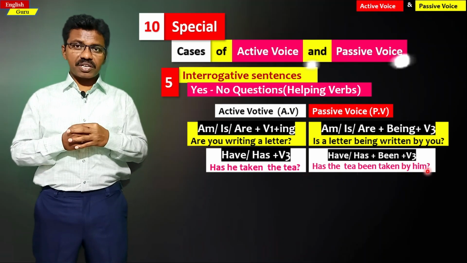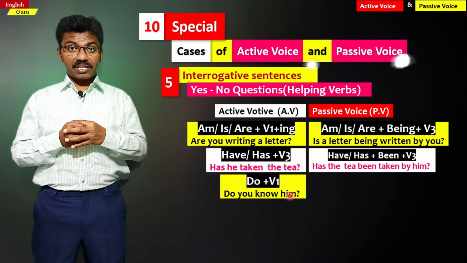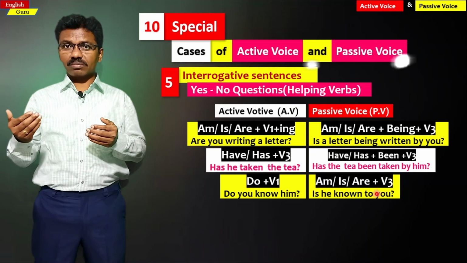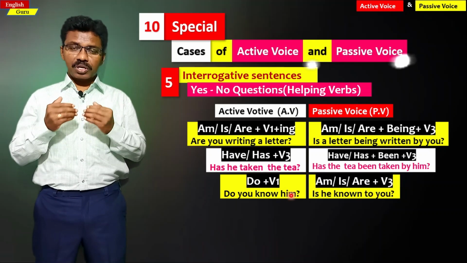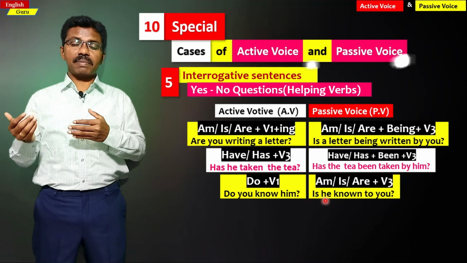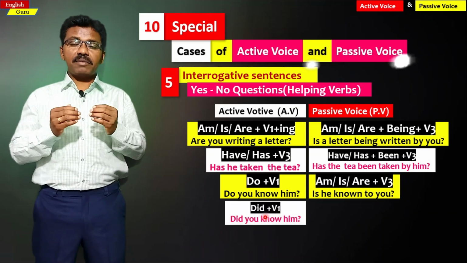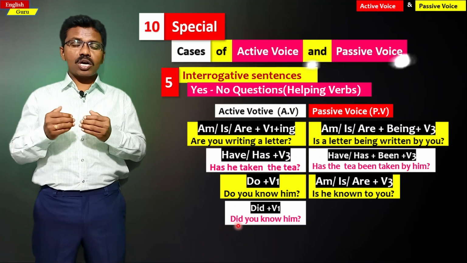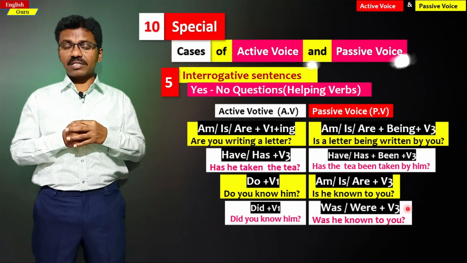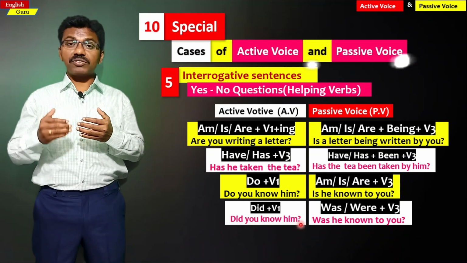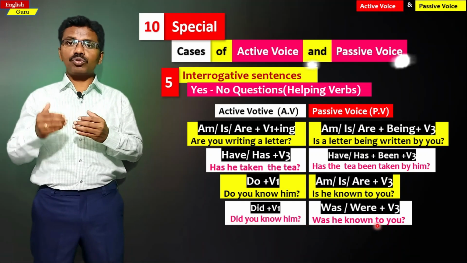The next structure is do plus verb 1. If it is there, it is changed as am, is, are plus verb 3. For example, do you know him? This sentence is changed in the passive structure: is he known to you? And the next structure is did plus verb 1. If it is there, it becomes was plus verb 3. Example, did you know him is changed as was he known to you.